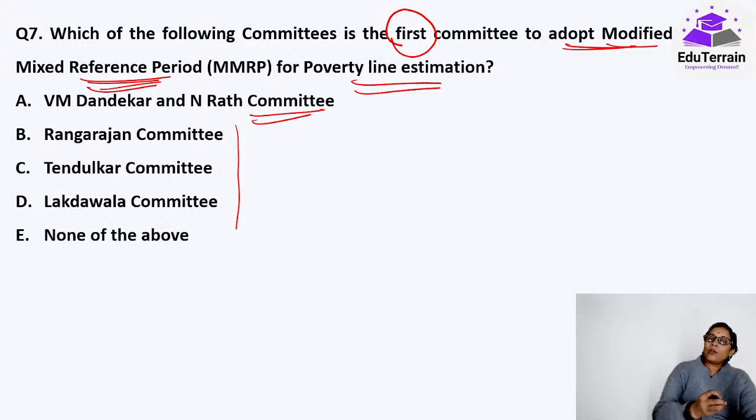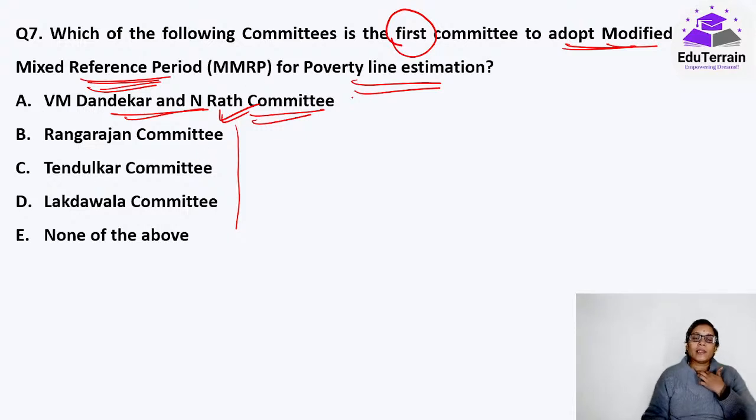Earlier, prior to that, various other economists, based on the committees, tried to come up with the poverty line estimation, but again based on whatever data was available earlier, not from the latest data like your NSO data, etc. But these two people, these economists, have tried that for the first time.